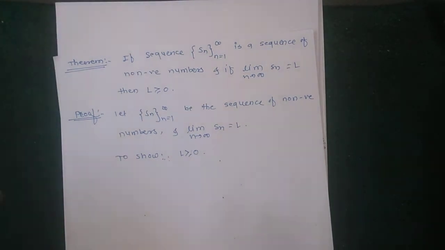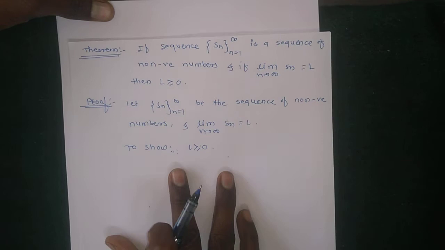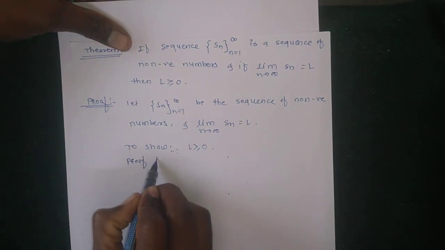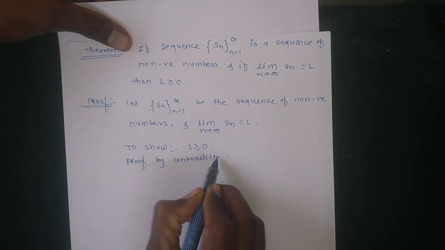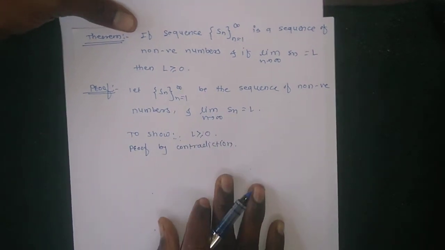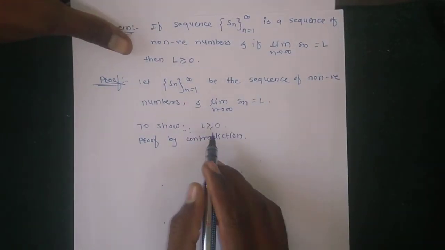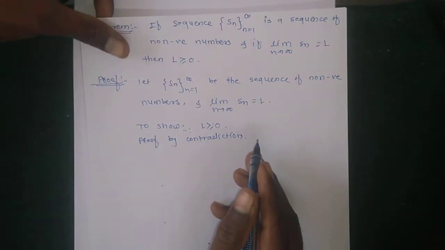So, proof by contradiction: suppose that the limit is not greater than or equal to 0, that is, suppose the limit is negative.